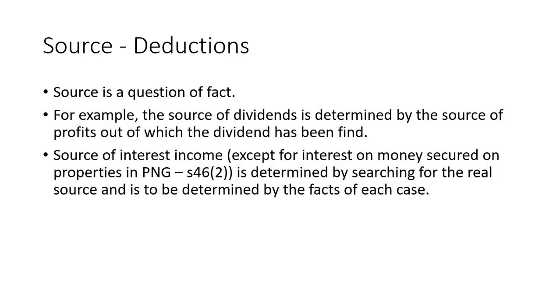Now, with regards to deduction, source is a question of fact rather than the law. For example, the source of dividends is determined by the source of profits out of which the dividend has been paid. Source of interest income, except for interest on money secured on properties in PNG, is determined by searching for the real source and is to be determined by the facts of each case.